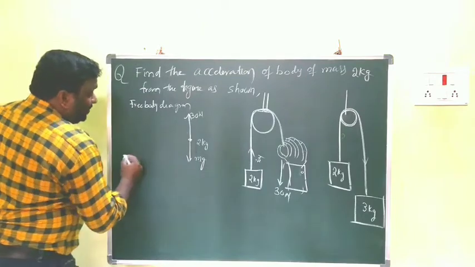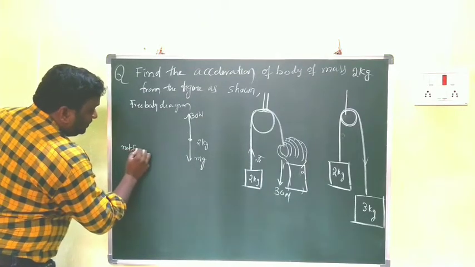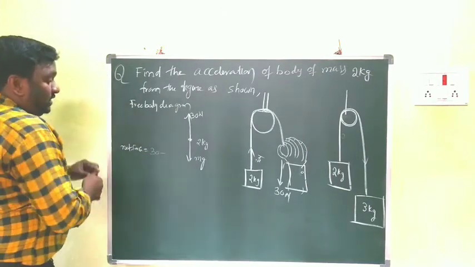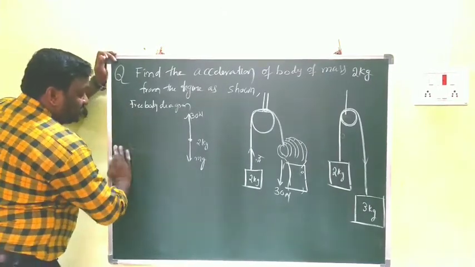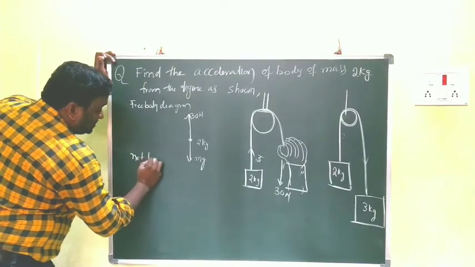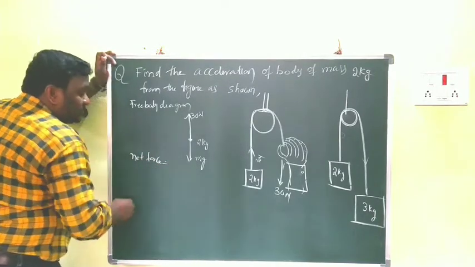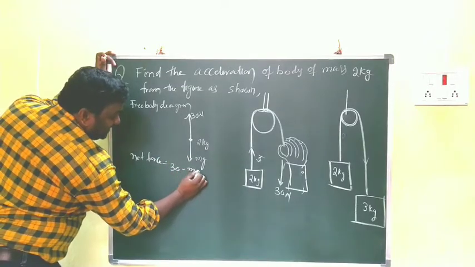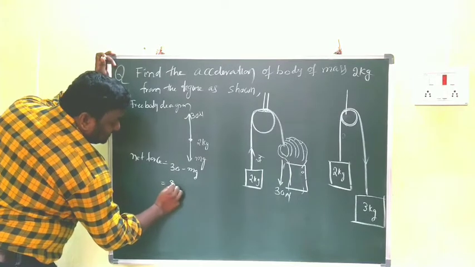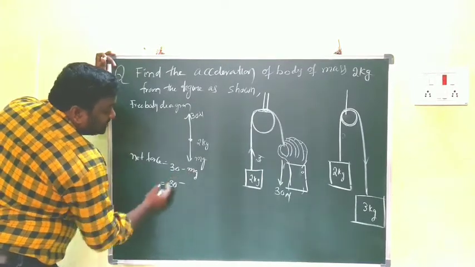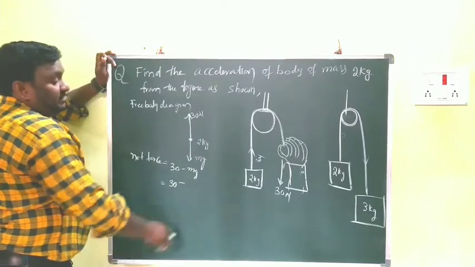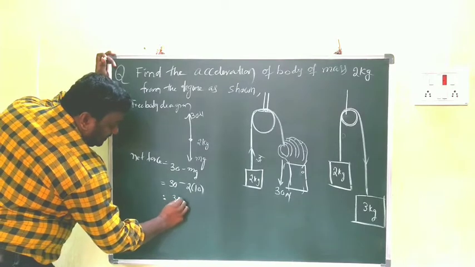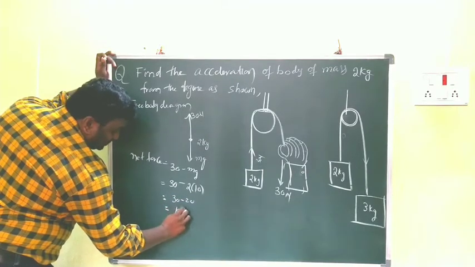Now here, what do you have to write? Net force means what? Formula. Net force means 30 minus mg. I already explained this very clearly while explaining net forces. If you didn't watch that one, go and watch it once. Net force, what do you write? 30 minus mg. Here 30 means 30 newtons. M means mass. How much was given? 2. And what is the g value? 10. 30 minus 20 means 10.